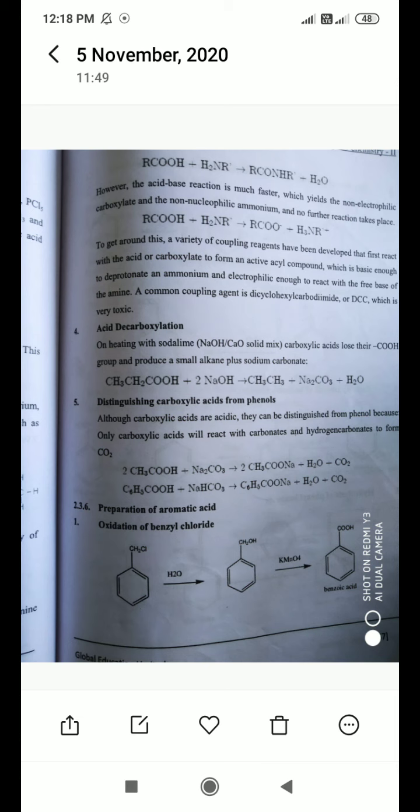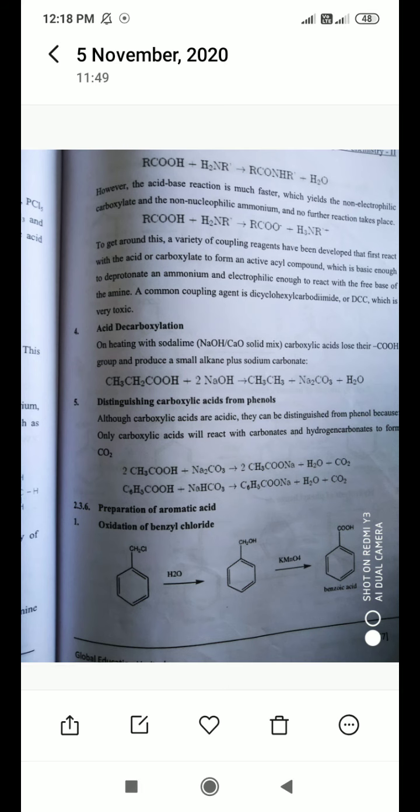Now we will see the preparation reactions for the aromatic acid, so don't confuse the two. First we saw which types of compounds we can prepare from carboxylic acid or aromatic acid. Now the reactions for the aromatic acids, meaning which types of reactions aromatic acid can undergo. First of all, preparation of aromatic acid, in that first, oxidation of benzyl chloride.